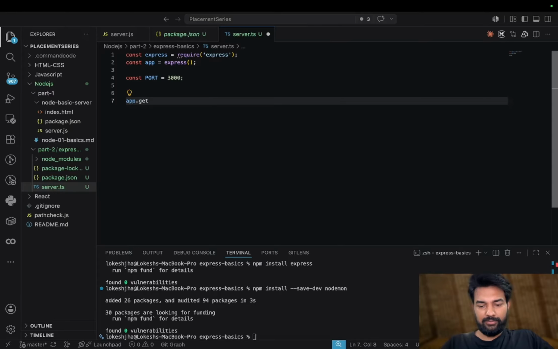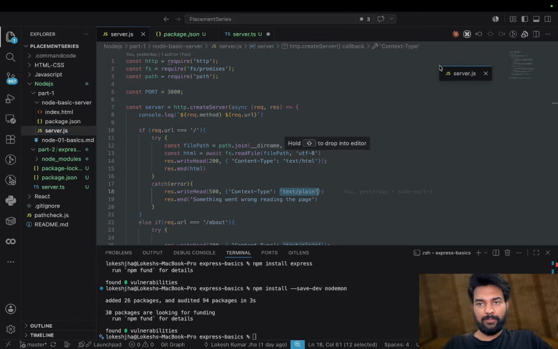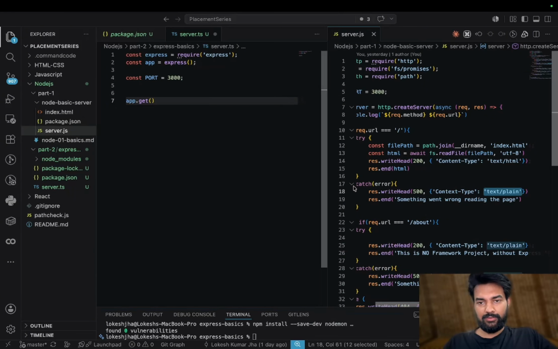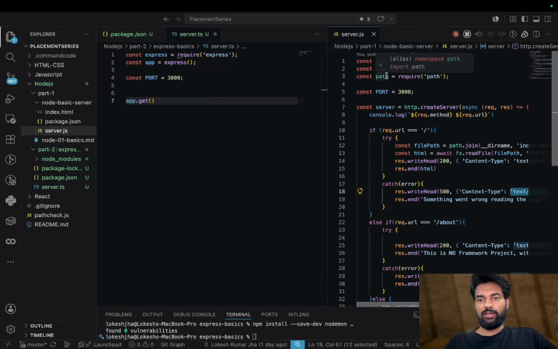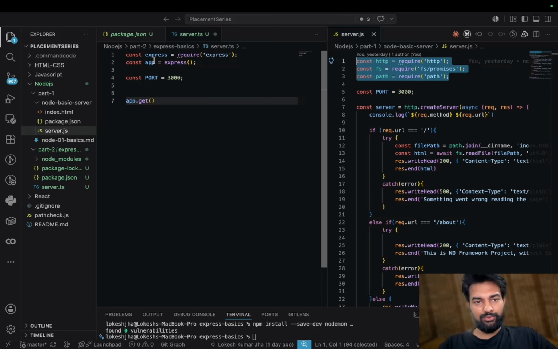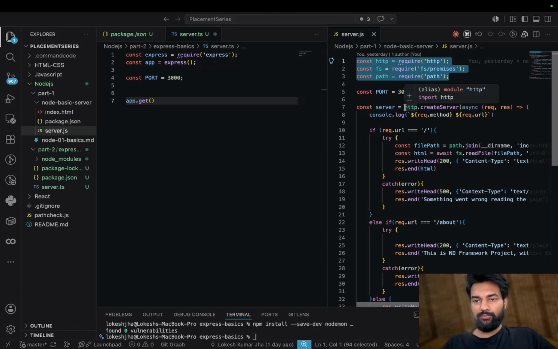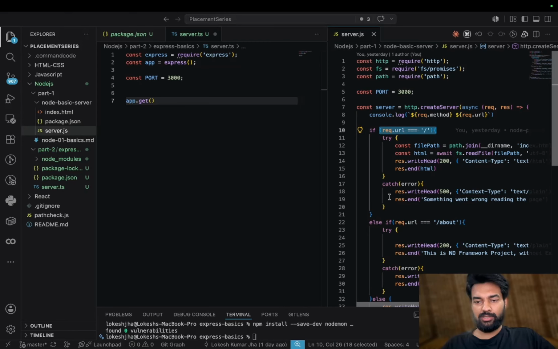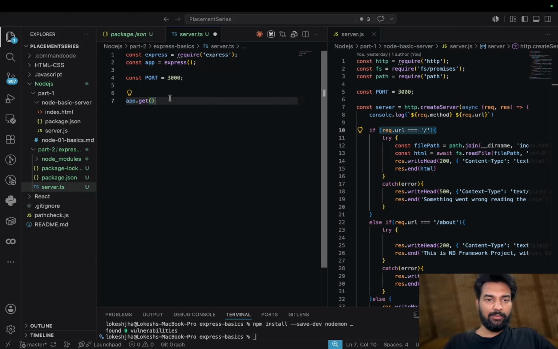Now app.get. See, if I open this here, we have skipped these and we have used Express. This is the same, and now for creating the server, we did this: if the request path is this, we do app dot get, where this app is coming from Express.